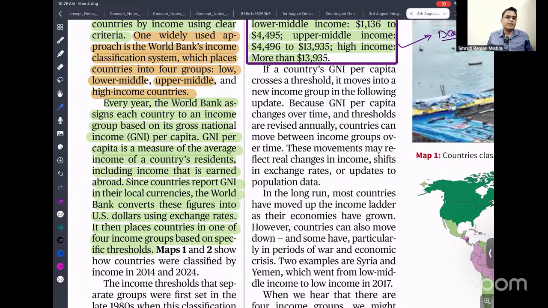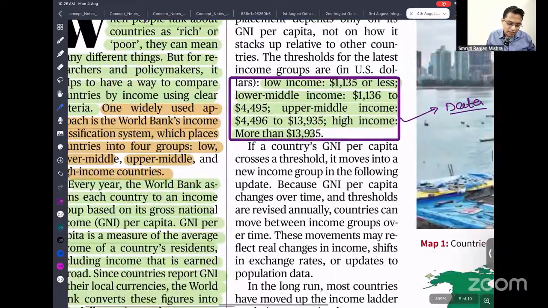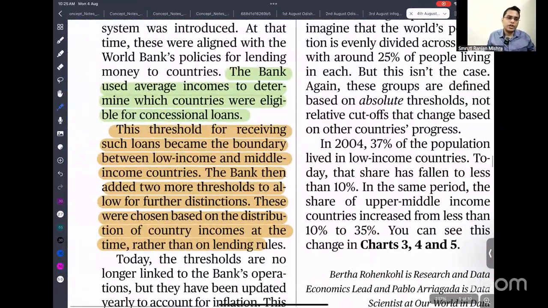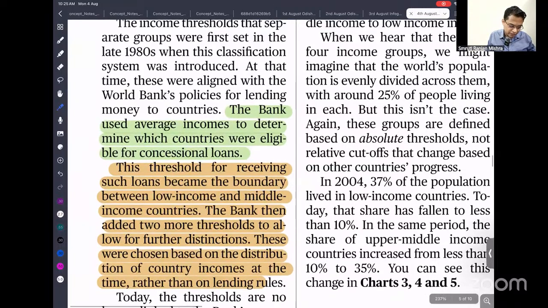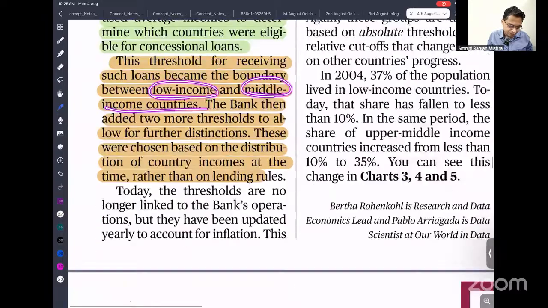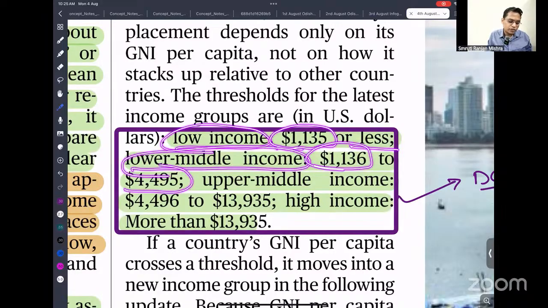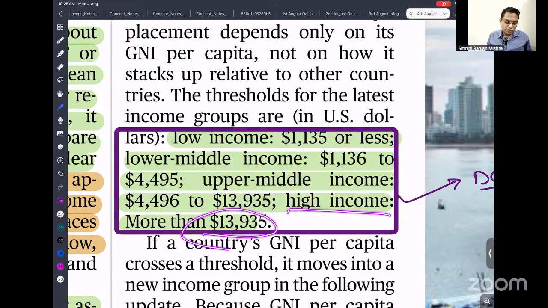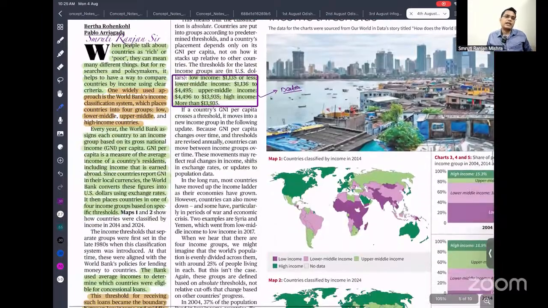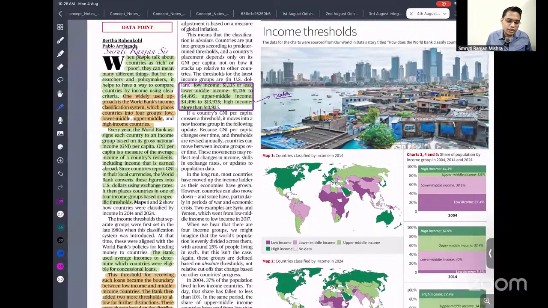On that basis, they have classified the entire world into four categories: low income countries, lower middle income, upper middle income, and high income. As you can see here, a low income country has a per capita income of 1,135 or less. Lower middle income is 1,136 to 4,495. Upper middle is 4,496 to 13,935, and high income is above 13,935. So on that basis they categorize countries by income.